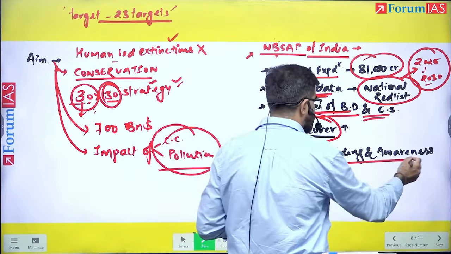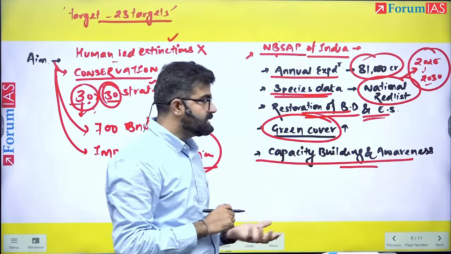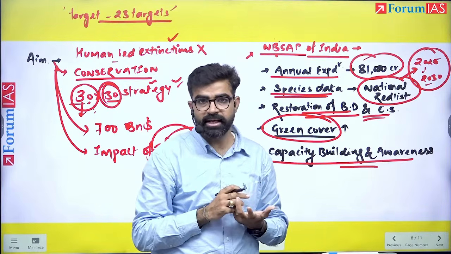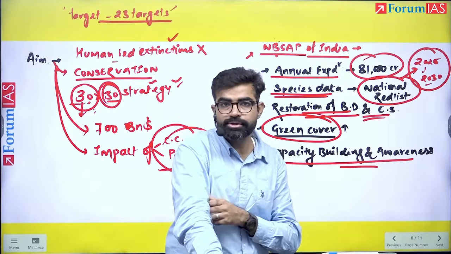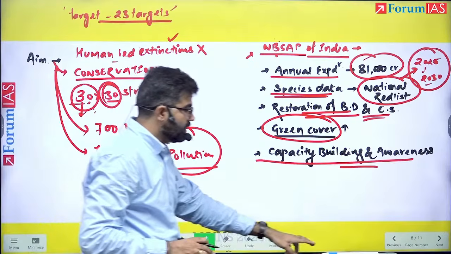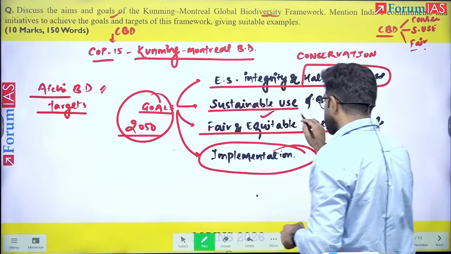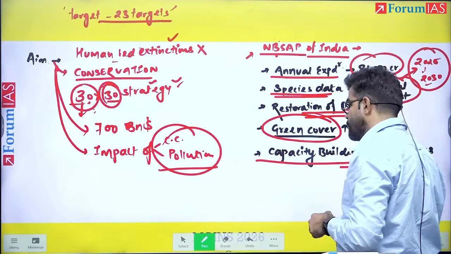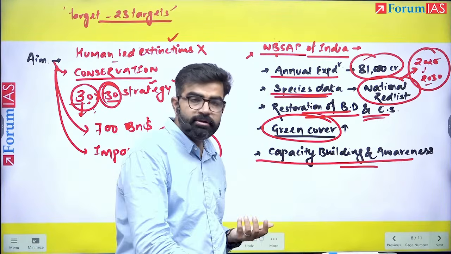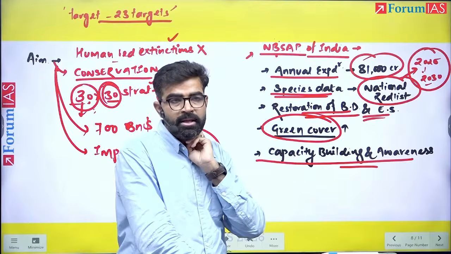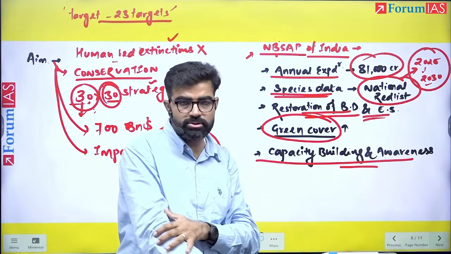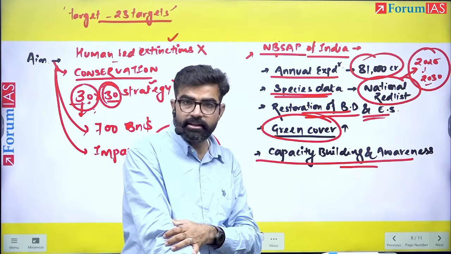Then India also highlighted that we are working on capacity building and awareness among the people. We also highlighted our Biodiversity Amendment Act, where India has focused on the benefit sharing mechanism, as it is one of the aims. If you see, one of the goals is the fair and equitable benefit sharing. So India highlighted that in our Biodiversity Amendment Act, we have ensured that the benefits accrued by the use of biodiversity should be distributed fairly and equitably. And we have also given some data and figures. So in this way, India has highlighted a lot of things.